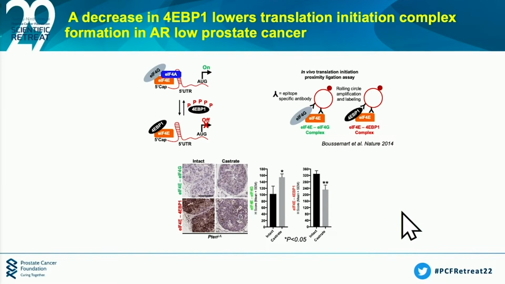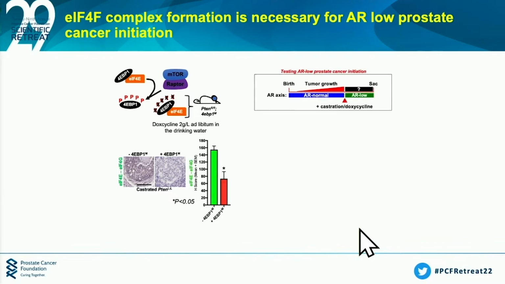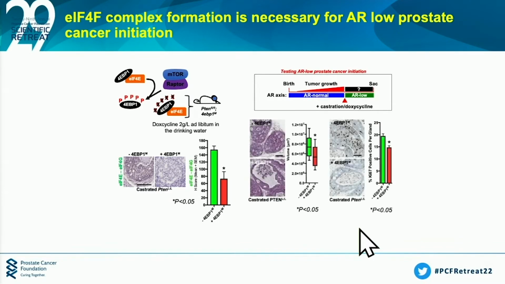So if indeed we were actually increasing translation initiation, then the obvious question is, does that control proliferation in our model? Well, to answer that question, we generated a mouse model in which we can add doxycycline and actually induce the expression of a transgene called the 4EBP1 mutant. It's a dominant negative form of 4EBP1 that can inhibit the interaction between eIF4E and 4G, thereby obliterating translation initiation. That's what you see here in the PLA. And when we went ahead and crossed that with the P10 model, castrated them, added doxycycline, we saw a significant decrease in tumor volume as well as a decrease in proliferation, as shown here.